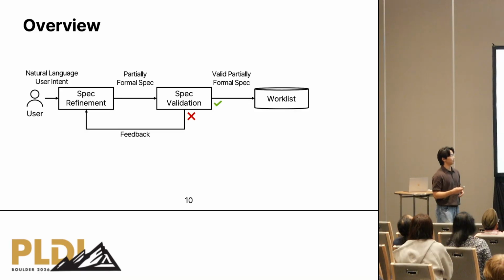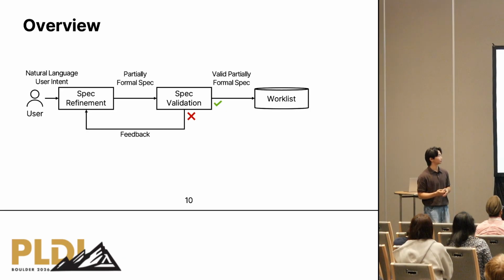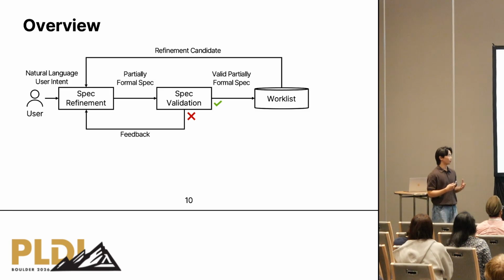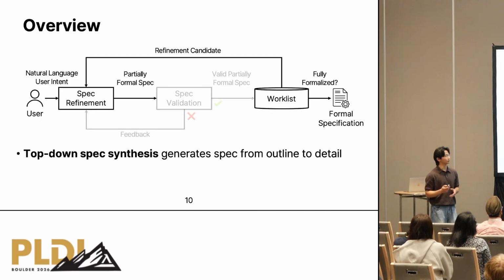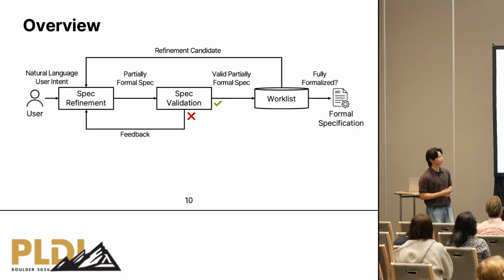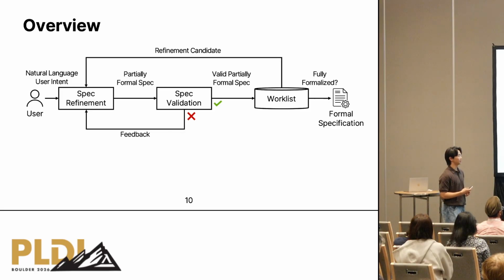Otherwise, we put the valid partial formal specification into the work list. And if the work list has some refinement candidates, then we pop one of them and repeat the refinement loop. If the work list has a fully formalized specification, then we get the formal specification.